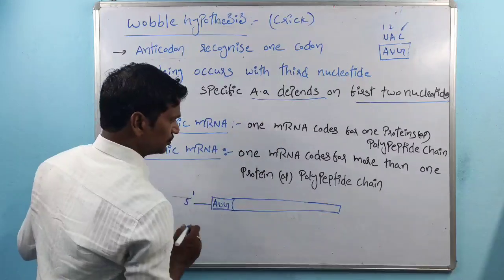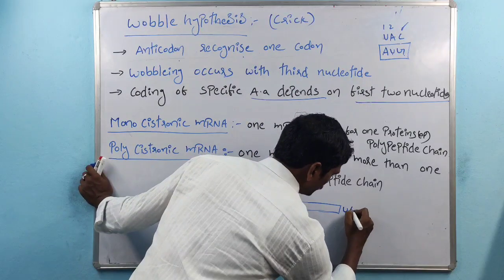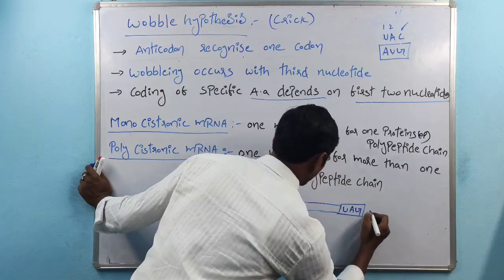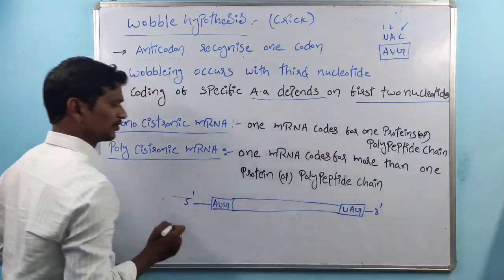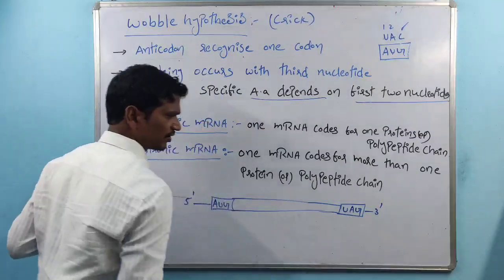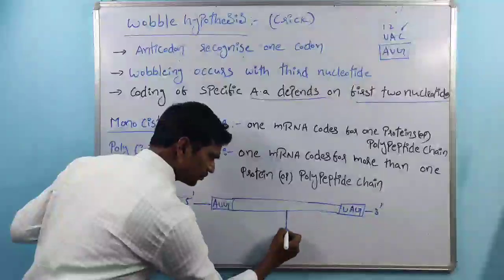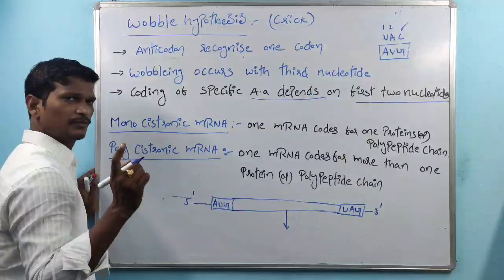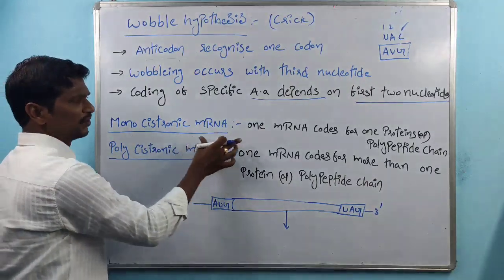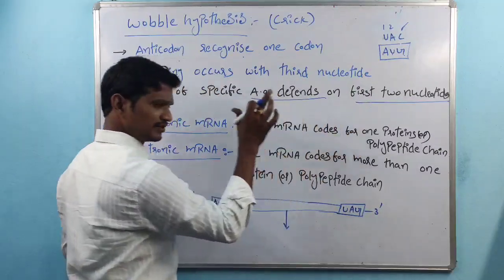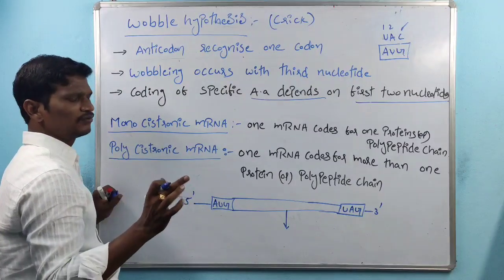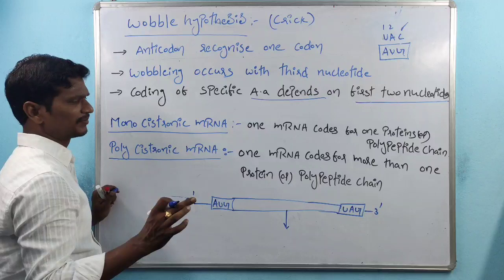AUG is the initiation codon, and UAA or UAG or UGA is the termination codon. So in monocistronic mRNA, one initiation codon is there, one termination codon is there, and this part codes for one particular protein or one polypeptide chain.